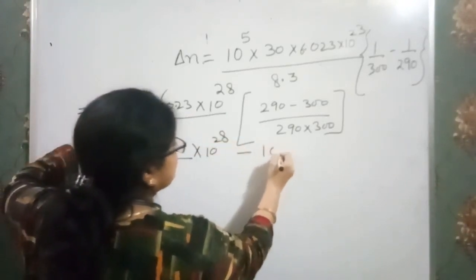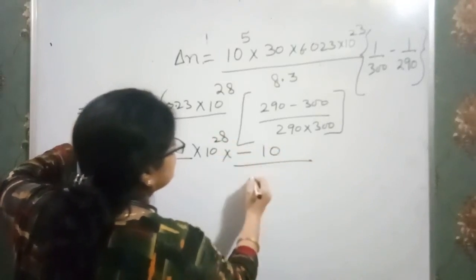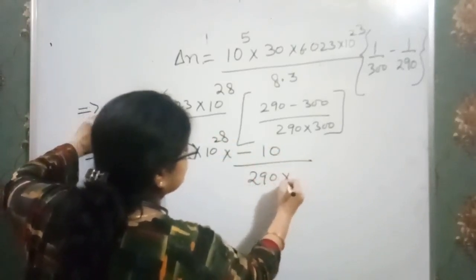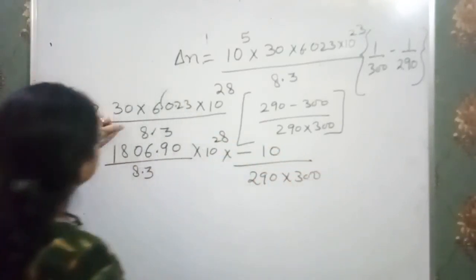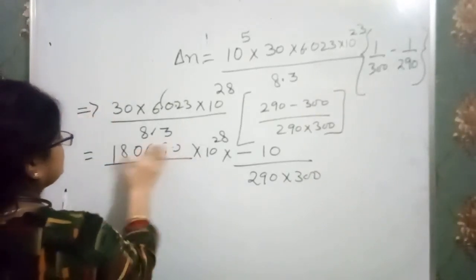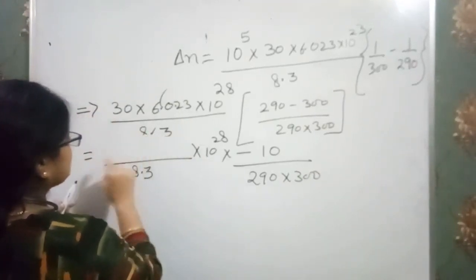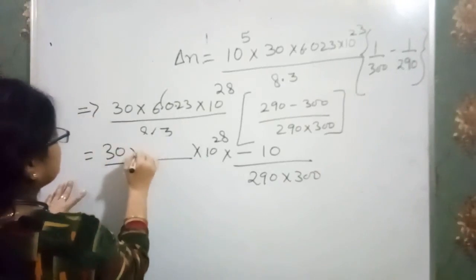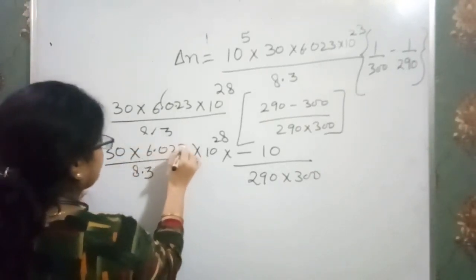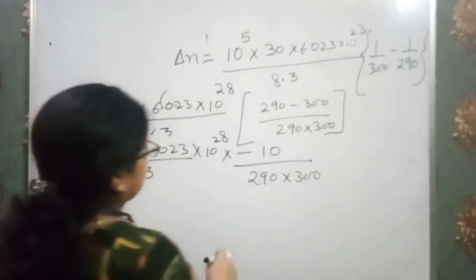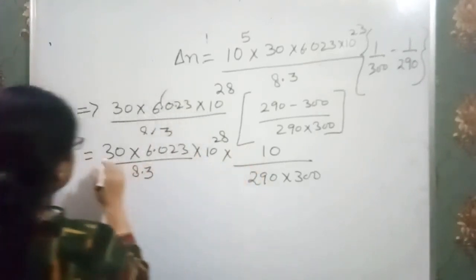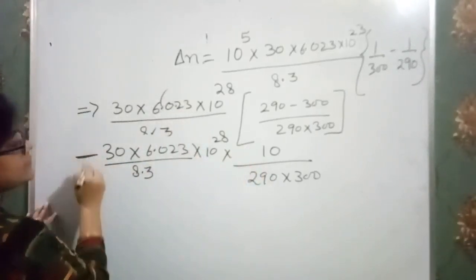Now minus 10 into 290 into 300. Clear? I don't do the multiplication, it must be complicated. 30 into 6.023. Now we have a minus sign over this, so we put here minus.